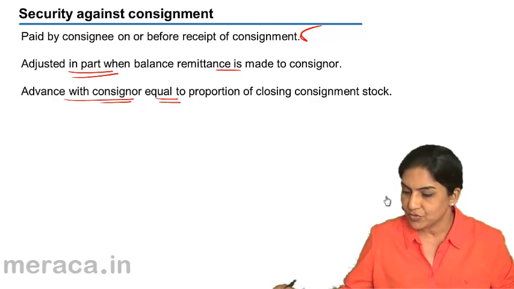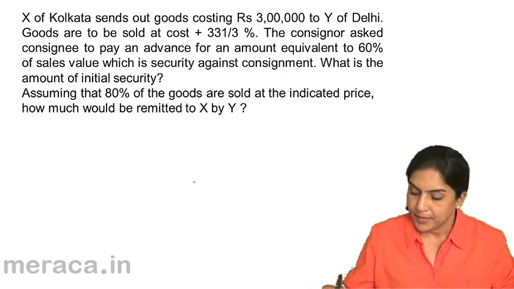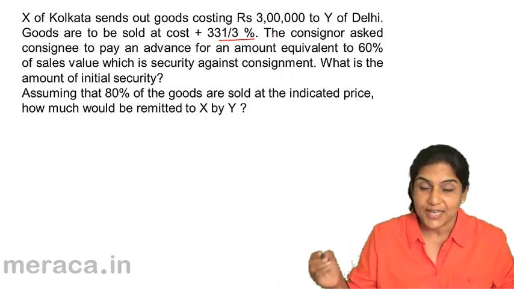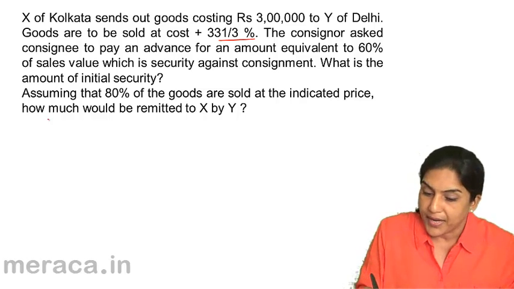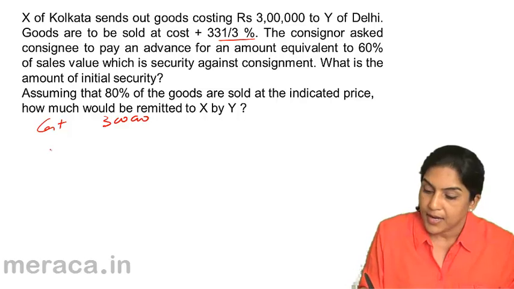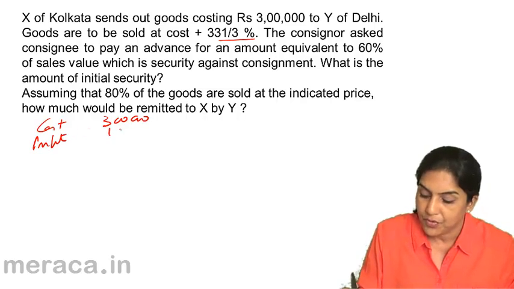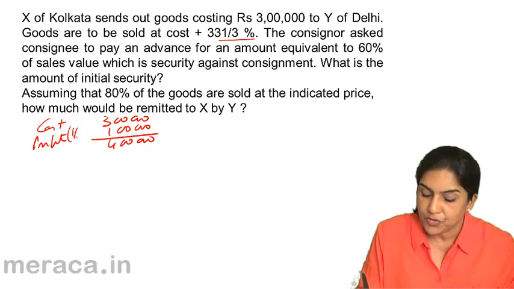Let us understand this through a problem. X of Kolkata sends out goods costing 3 lakh to Y of Delhi. Goods are sold at cost plus 33 1/3%. Exactly like we did before. We had a cost of 3 lakh and a profit of 1/3, 1 lakh, that is 4 lakh. This is the same as before, so I am not repeating.